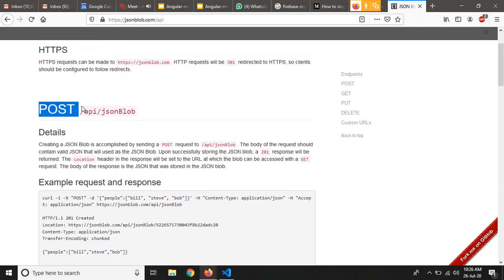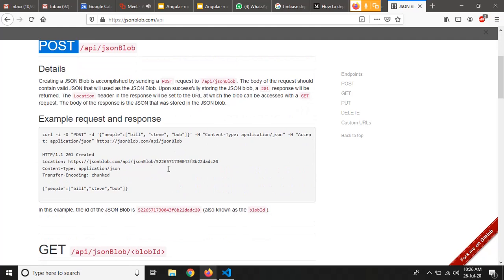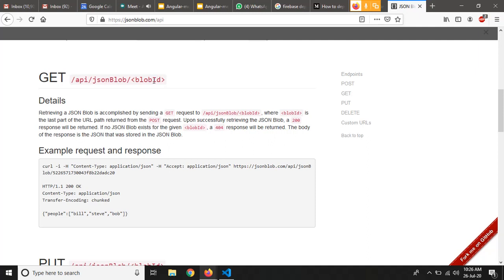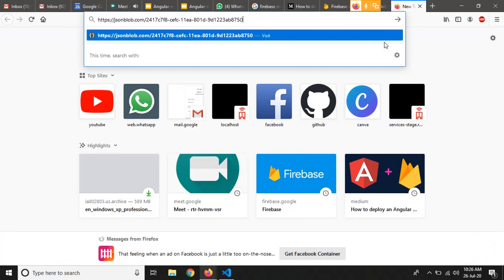So we can post data, meaning we can add the data to this JSON blob using APIs, and they have given the example as well here. If you want to get the data from the JSON blob, they also have this get request here. You just have to provide the URL, the JSON blob API, and then your blob ID, right? So if you paste your URL that we have copied, this last thing will be your blob ID, right? This hash thing will be your blob ID, so we just have to provide it there.